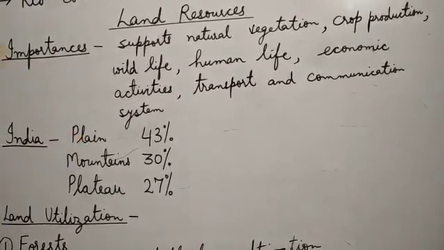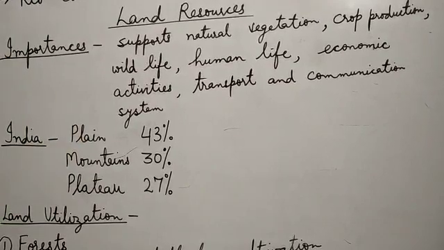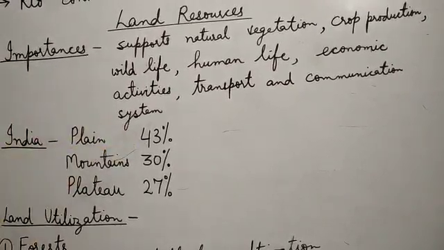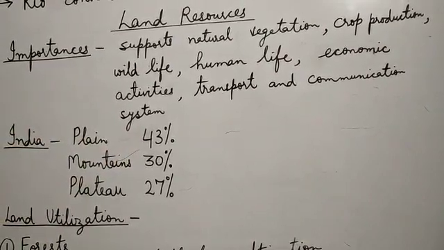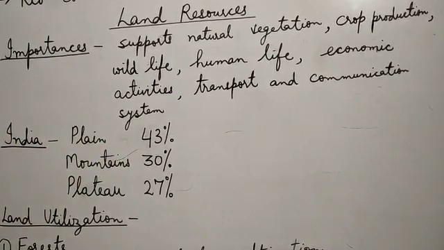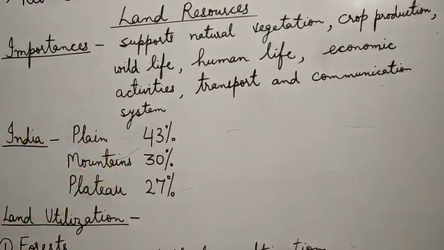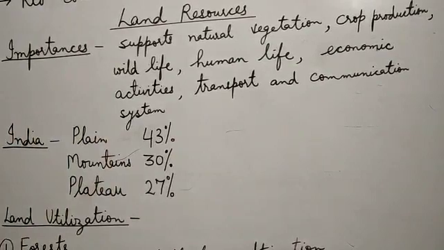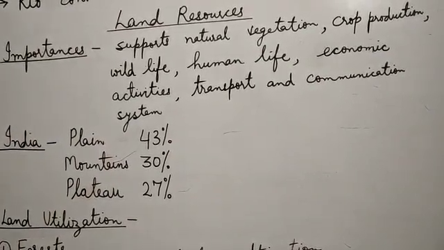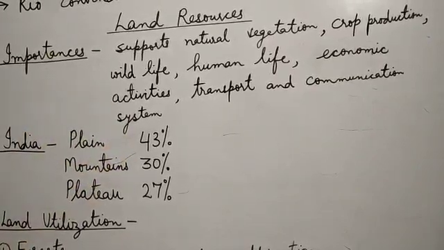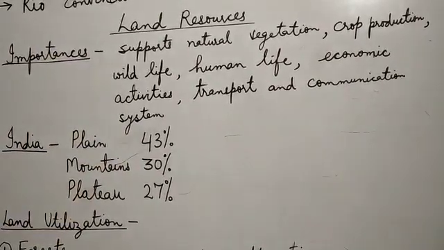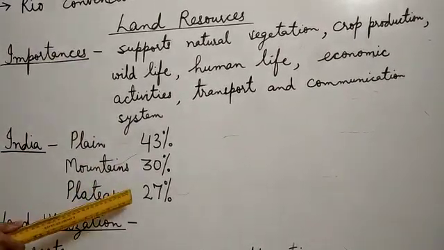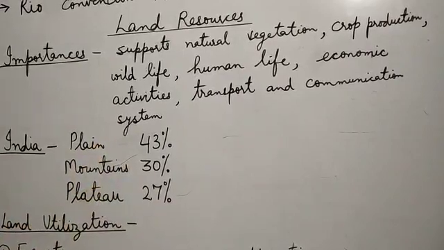The plain percentage in India is the highest, 43% of the area, and that is why agriculture is the most important occupation in India. 30% belongs to mountains, in the form of the Himalaya, the Aravalli and the Western Ghats. And then the plateaus, the Deccan Plateau and many others, make up 27% of India.